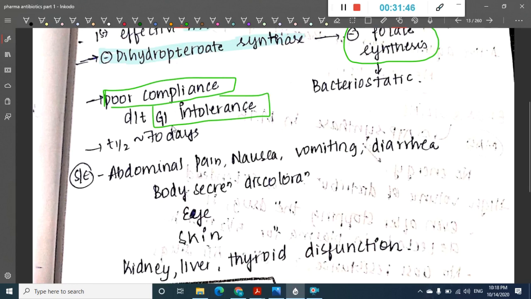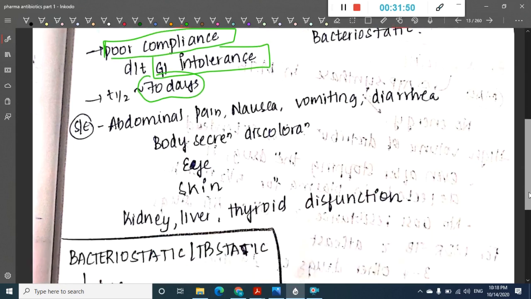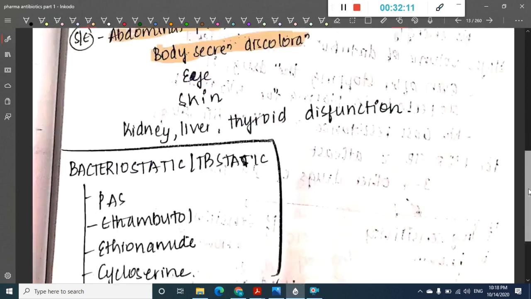The half-life of this drug is 70 days, and it has side effects like abdominal pain, nausea, vomiting and diarrhea. The main thing is that body secretion discolorations are more commonly seen with para-amino salicylic acid. Eye, skin, kidney, liver and thyroid dysfunctions are also seen.